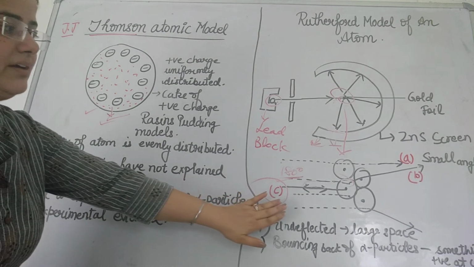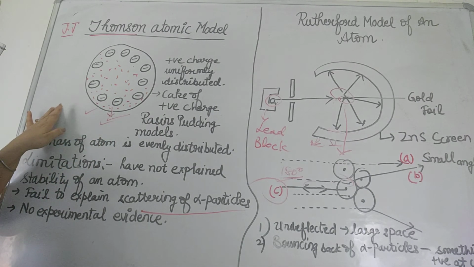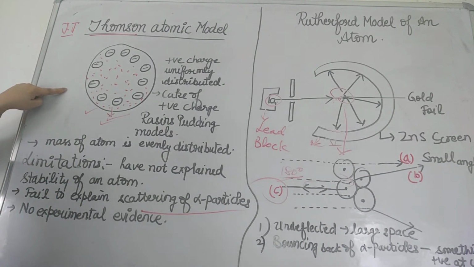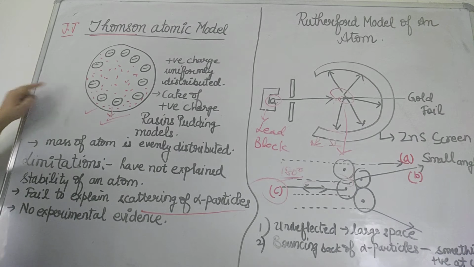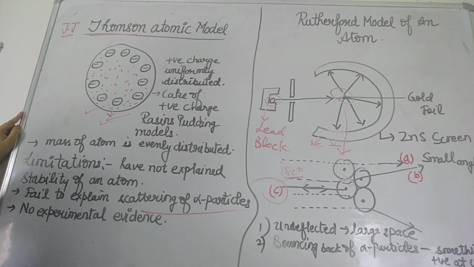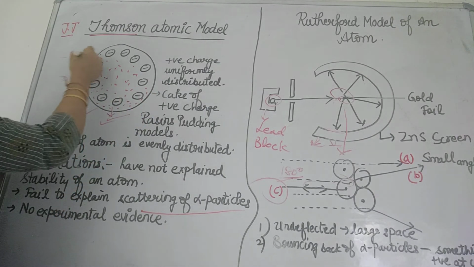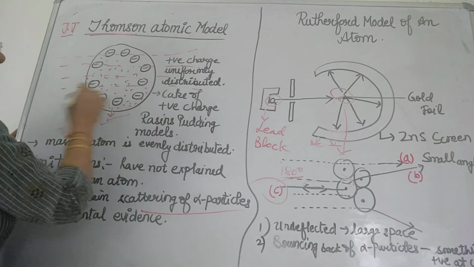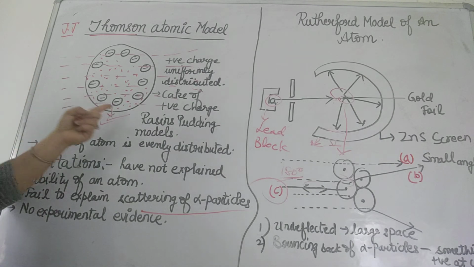If you compare this with this model of an atom, according to the Thomson model of an atom, if the positive charge of the atom was uniformly distributed, as we have discussed, then the positively charged alpha particles with considerable mass would pass through a weak electric field, largely undeflected and slightly deflected. I just want to say here, if it is positively charged and alpha particles just pass through it like this, what should be there? There should be deflections, right? Or it should bounce back.